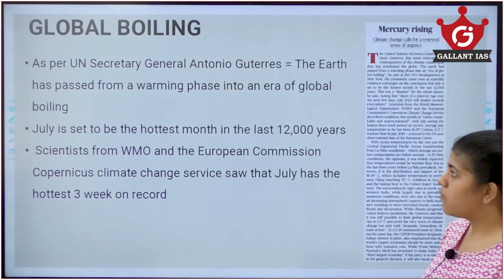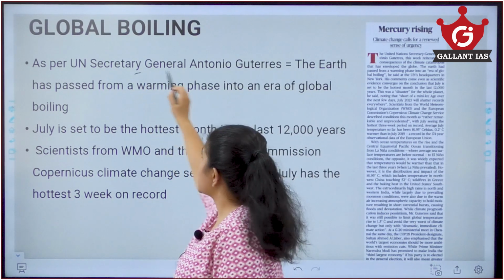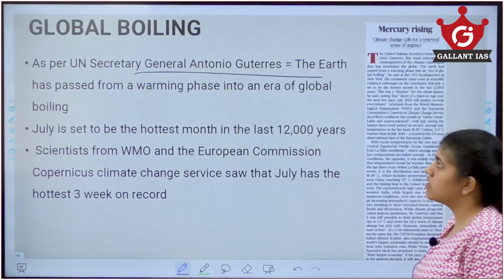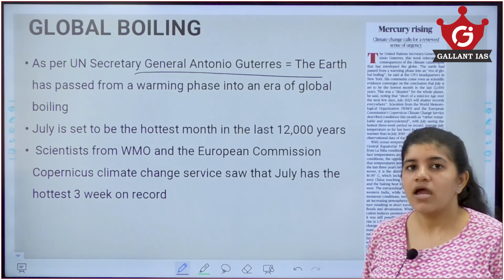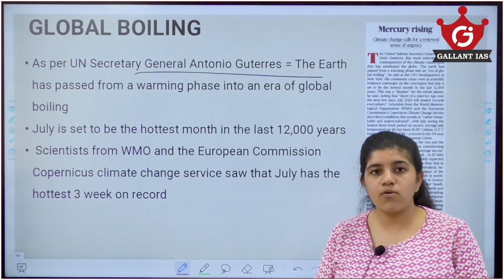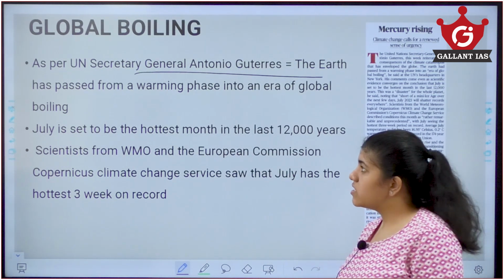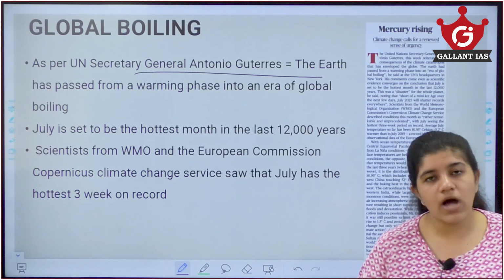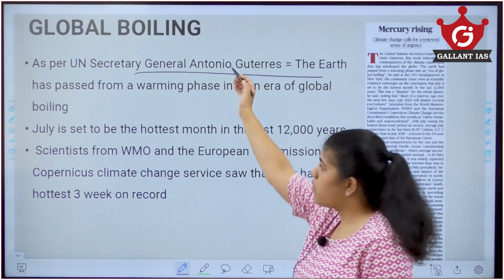Now moving on to global boiling. There was a recent news. As per the UN Secretary General Antonio Guterres, the earth has passed from warming to a boiling state. Now you see, if I am trying to boil water, first it will be warm, then it will start boiling, such that our earth is passing through the condition where global warming has passed and has entered a phase of global boiling.